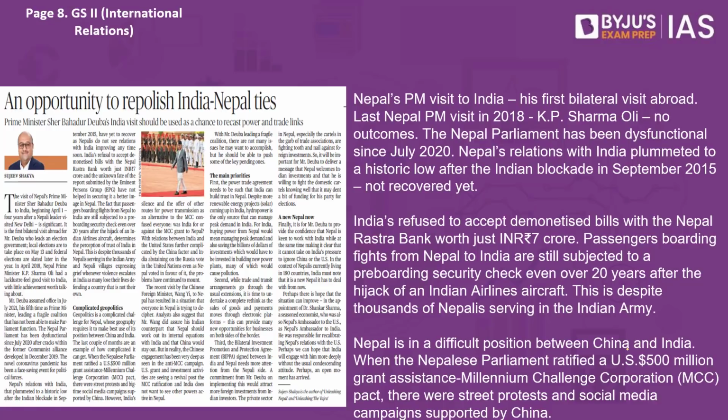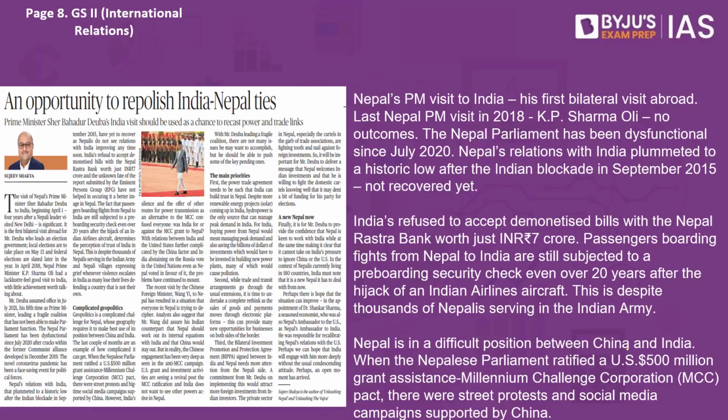Nepal, on the other hand, said that the Indian government was unhappy with the new Nepalese constitution and that is why the Indian government artificially created that blockade. Any which way that you take it, the fact remains that the relationship between the two sides has not been great since September 2015. Nepal's Parliament has also been dysfunctional since July 2020, since the government ruling over Nepal is a kind of rainbow coalition with multiple political parties coming together and not being able to decide on one long-term leader.